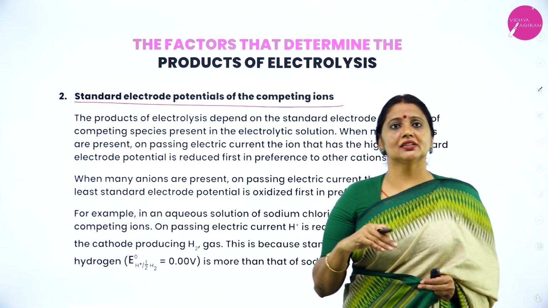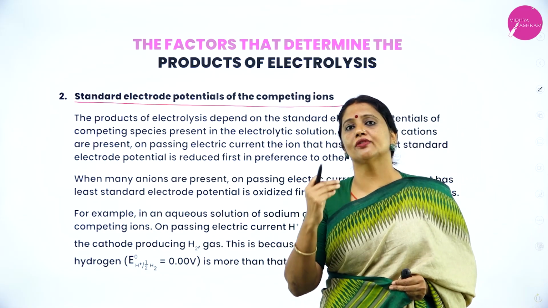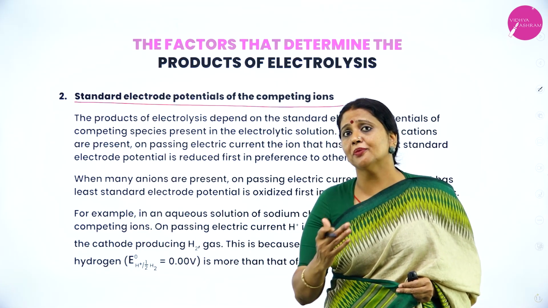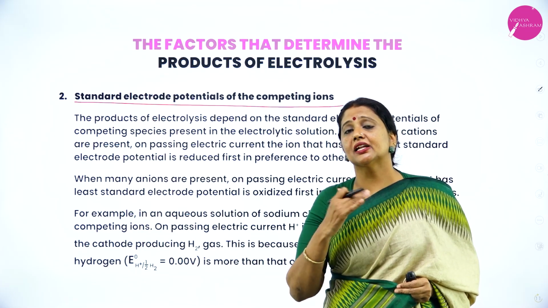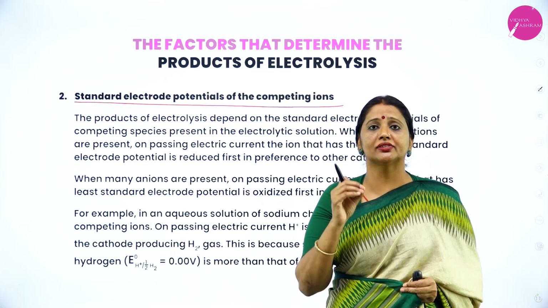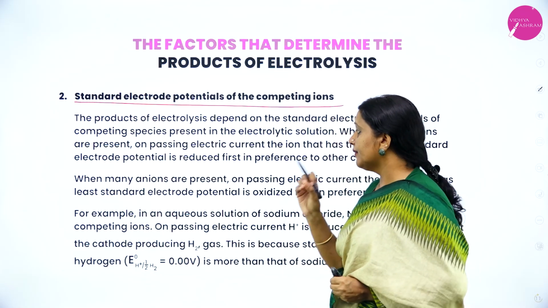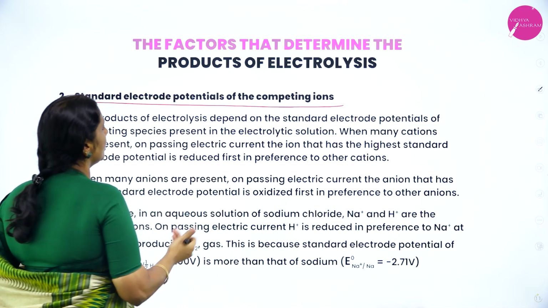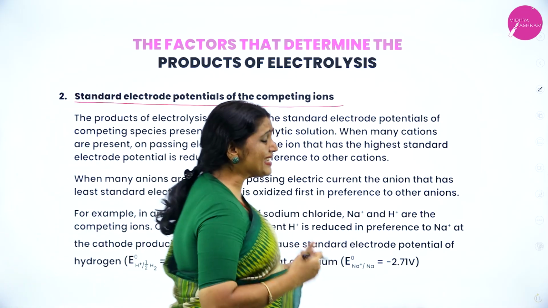Now, during electrolysis, there is a formation of cations and anions. In some electrolysis, there is a formation of more than one cation and more than one anion, that is, two or three cations and two or three anions.